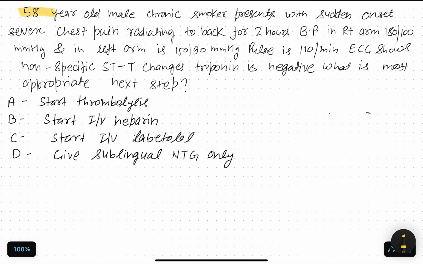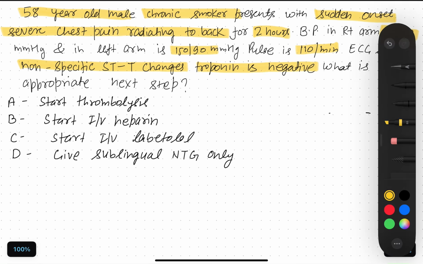Here, a 58-year-old male with a history of chronic smoking presents with sudden onset severe chest pain radiating to the back for the last 2 hours. BP in the right arm is 180 by 100 and in the left arm is 150 by 90. There is a BP difference between the two arms and pulse is 110 per minute. ECG is suggestive of non-specific STT changes only. Troponin is negative. What is the most appropriate next step in the management?